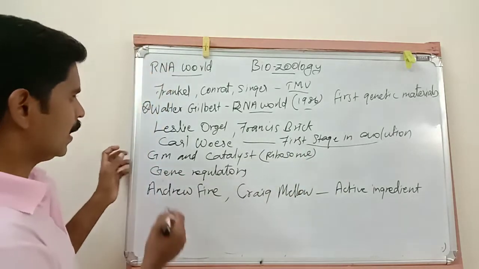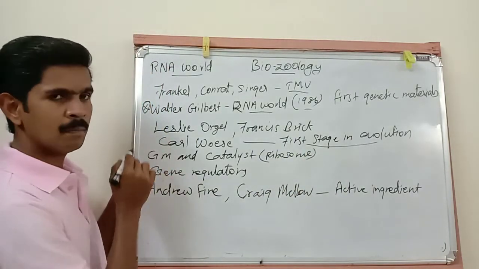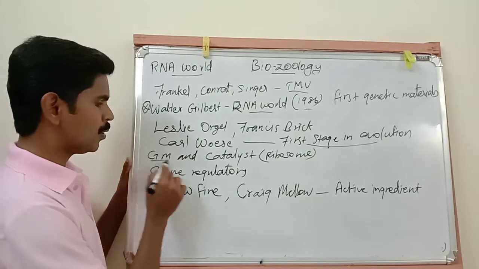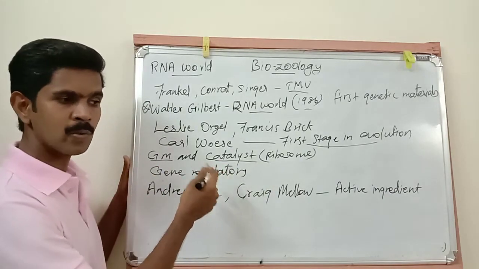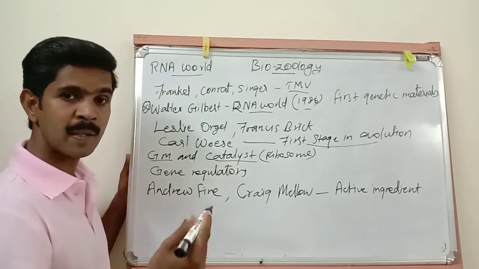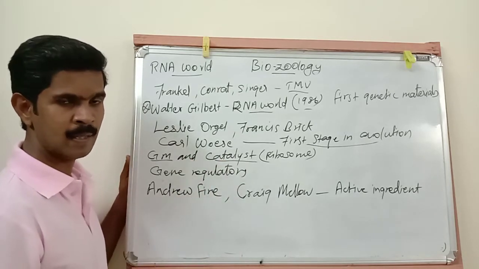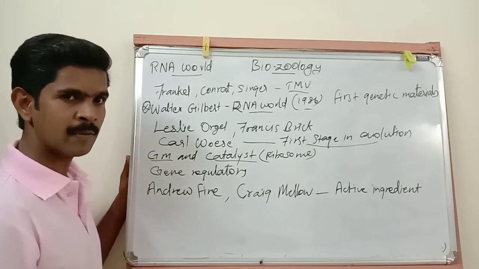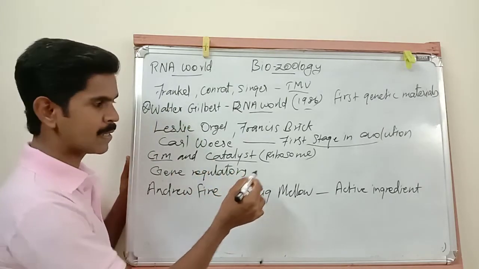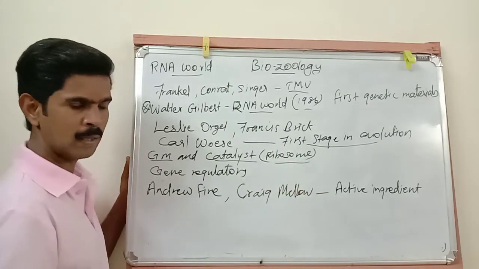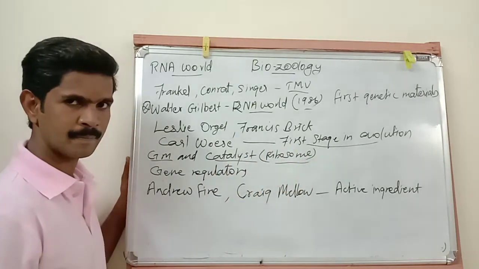Next, RNA molecules act as both genetic material and catalyst. Catalyst, as I already told you, means substances used to speed up the reactions inside the body cells of some living organisms. So here RNA is acting as a catalyst. For example, in our body, the ribosome is one of the examples of a catalyst.